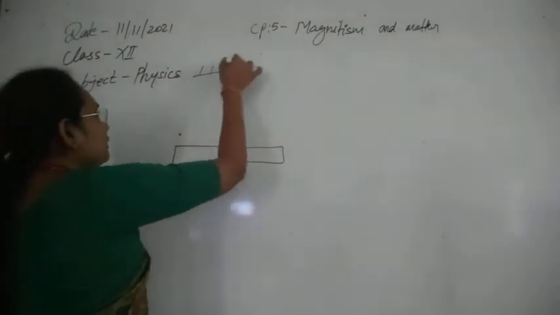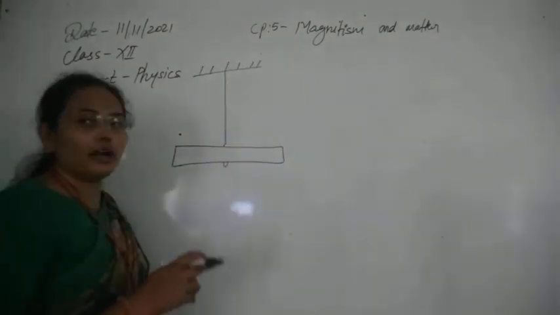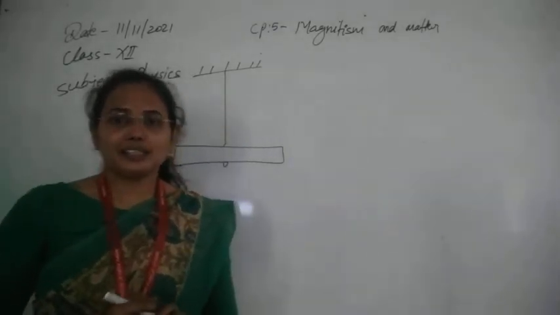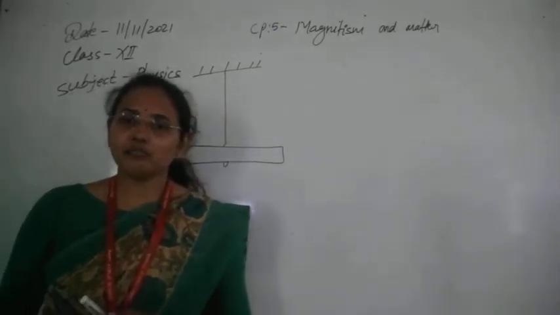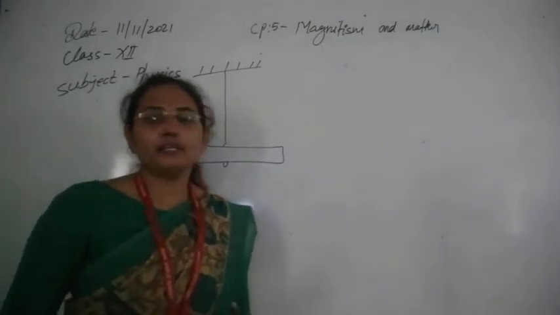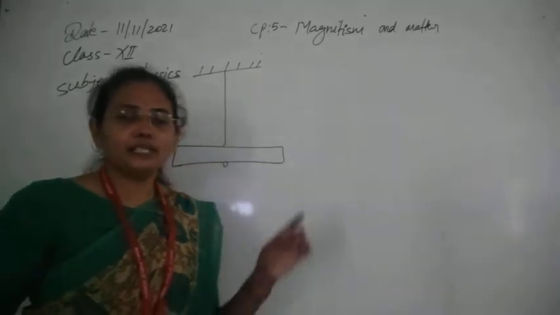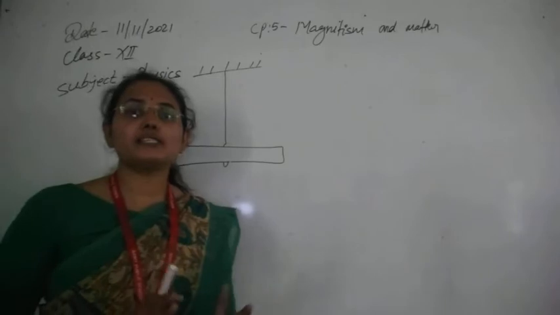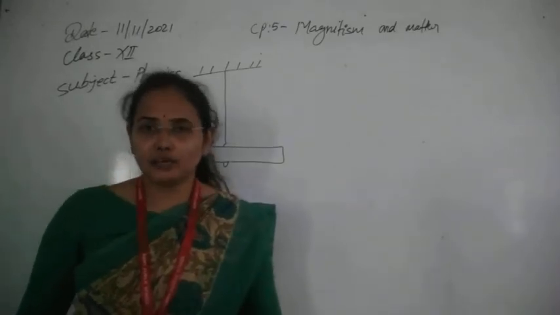You will find that this magnet will always come to rest in the direction of north and south. As this is the particular direction in which the magnet comes to rest, it gives the magnet its directive property. Later we will see why it has the directive property and why it will always stay along the north and south direction.